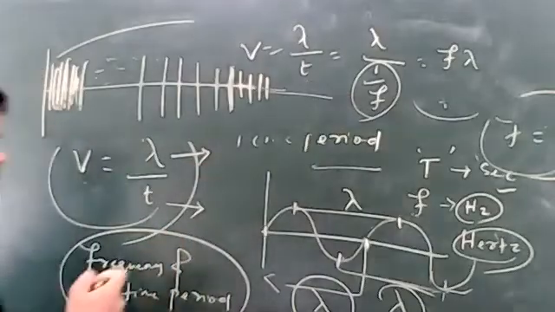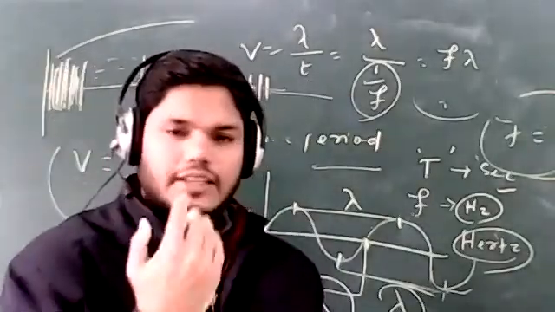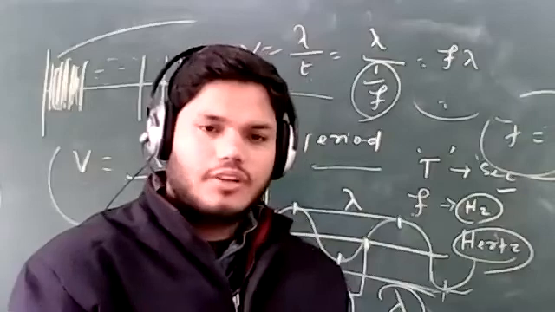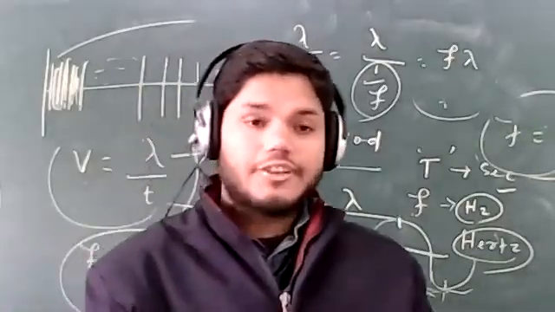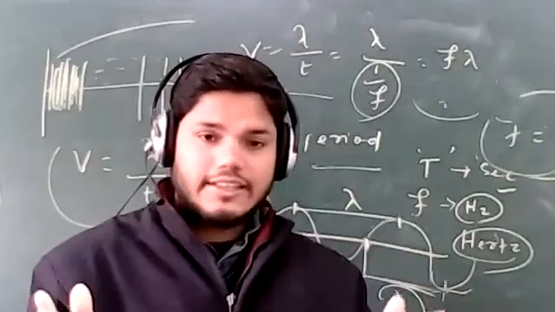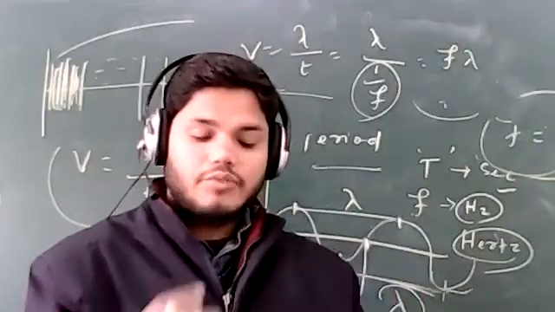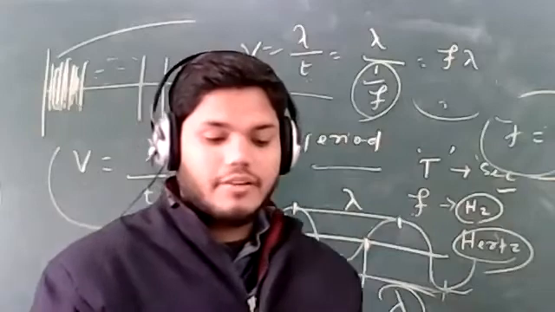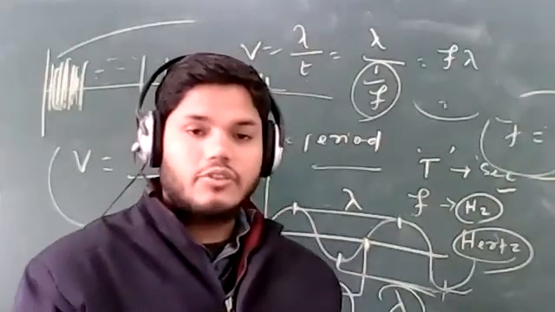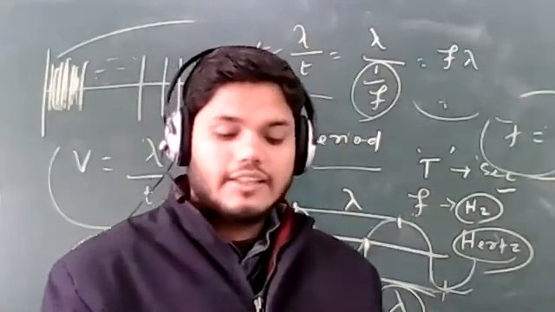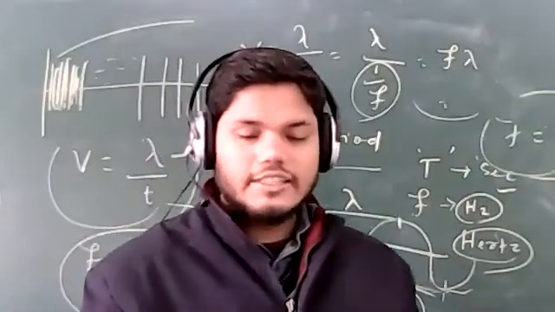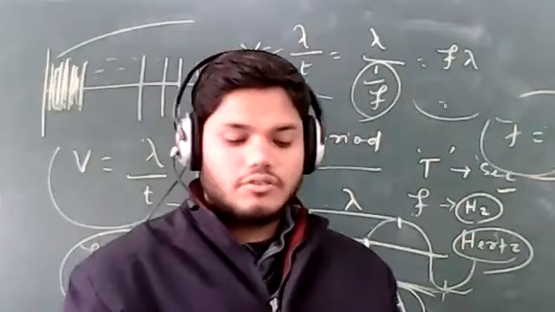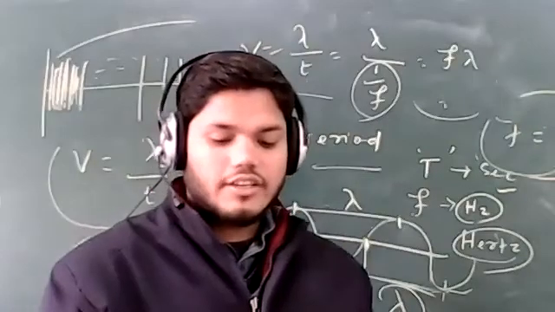Okay, so whatever sound wave we are producing is also one type of longitudinal wave. In that condition, there is one rarefaction and one compression. Rarefaction is a type of expansion, you can say, and compression is the region where the density of the medium is very high, and in the rarefaction, the density is very low.